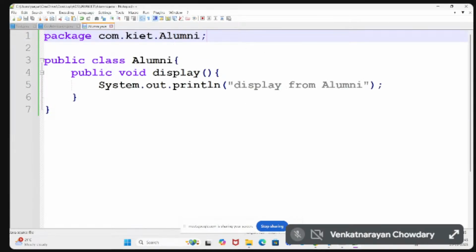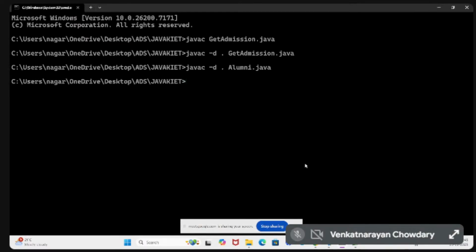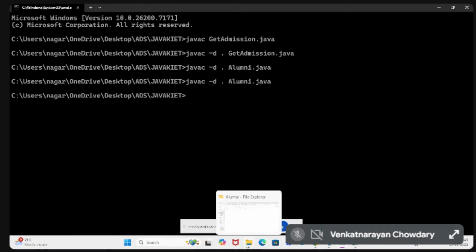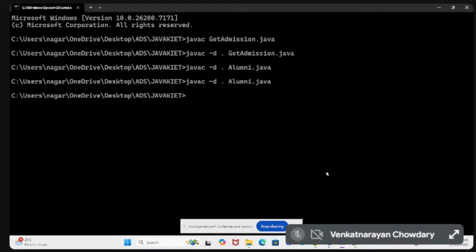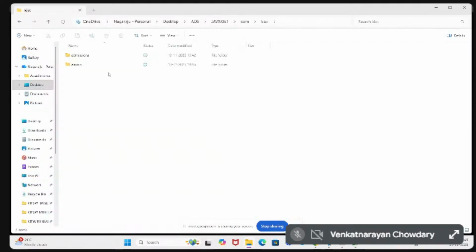For each and every separate package we have so many classes, and all the classes will be available in the separate packages. Simple. I will delete this and recompile it. Successfully compiled, so that I can get the alumni package.